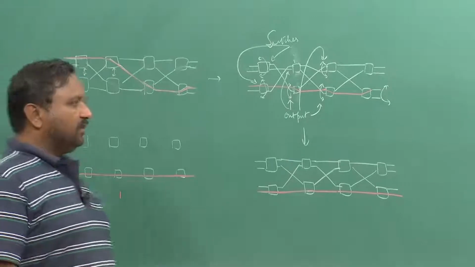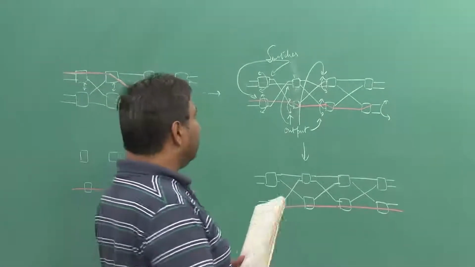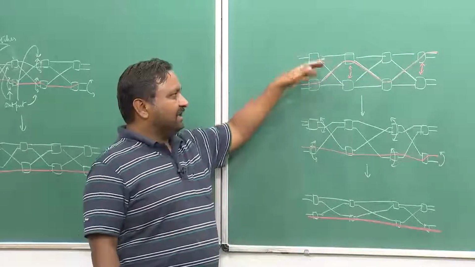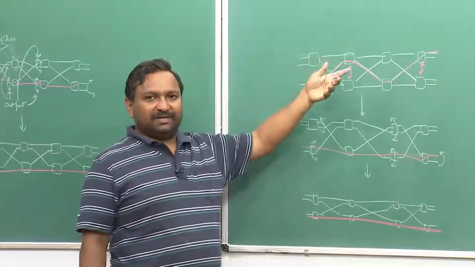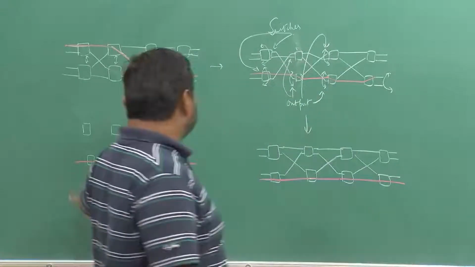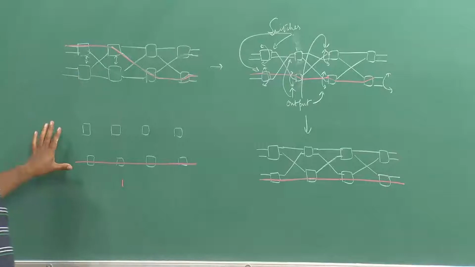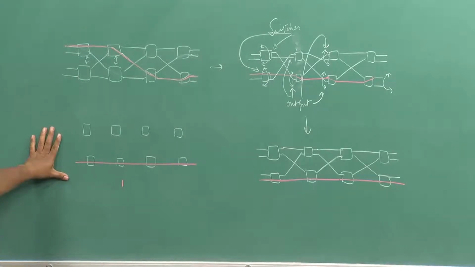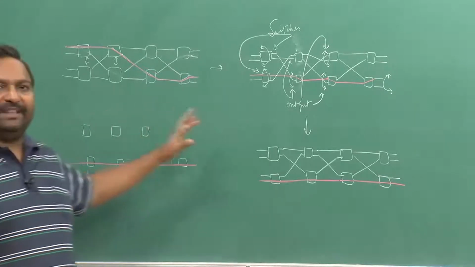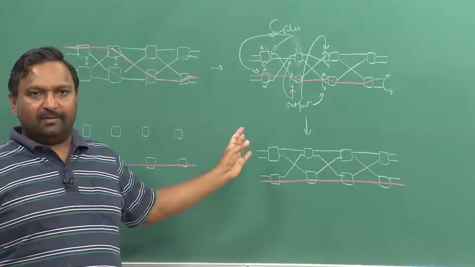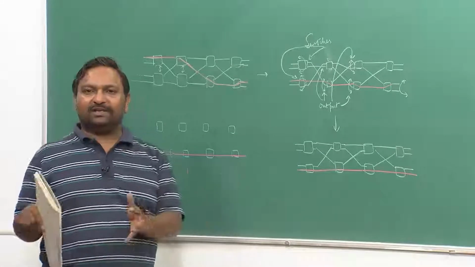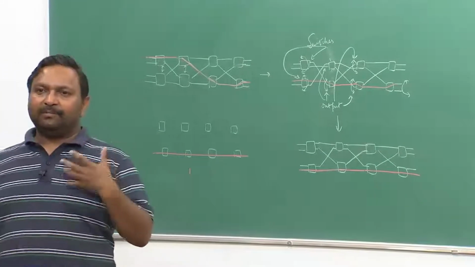From state 1, I need not bother about what the new state will be when I set up the second switch, second connection, because all these single connection states are being merged into this. So I only have to set up the second connection, look at all possibilities, and figure out the equivalence between them. Now I am merging all the equivalent states into one single state, and thereby the total number of states